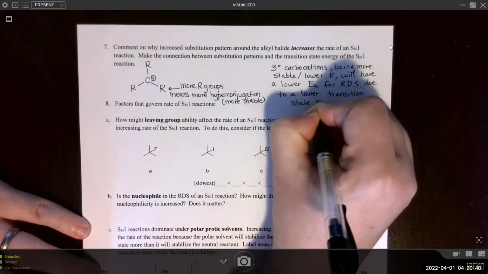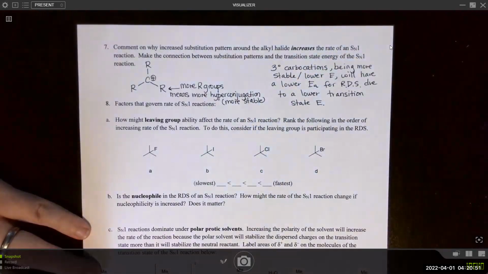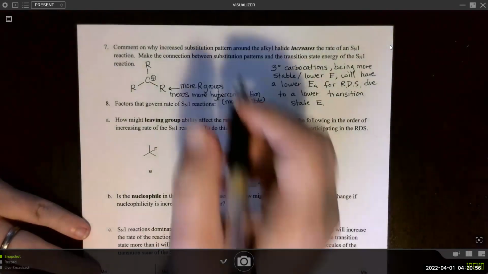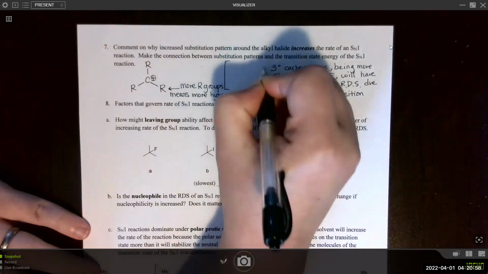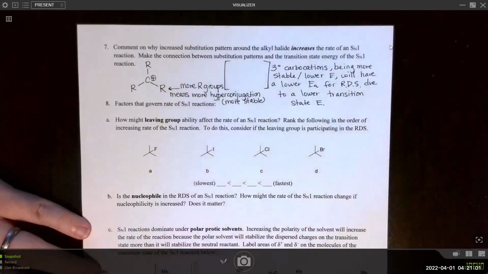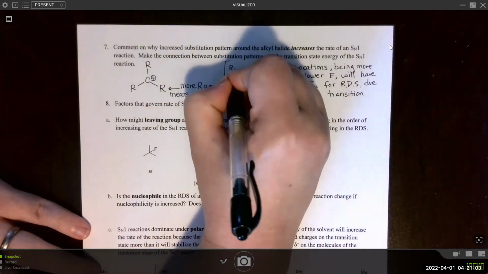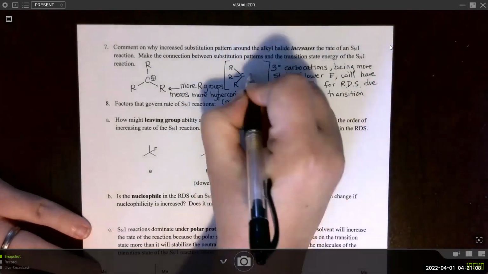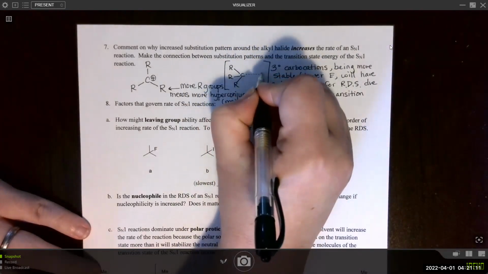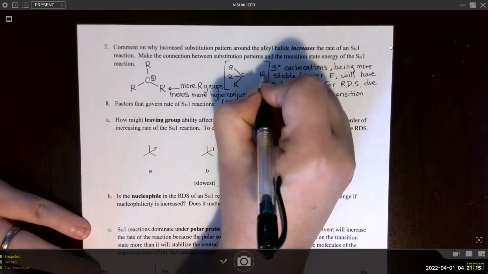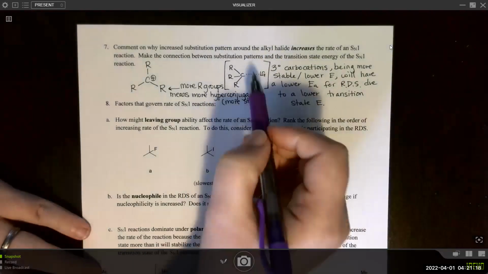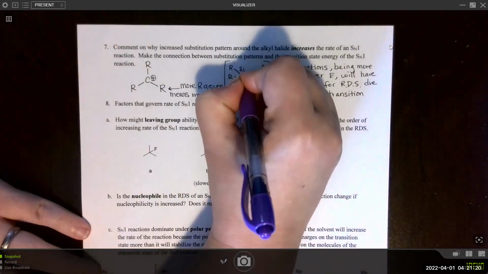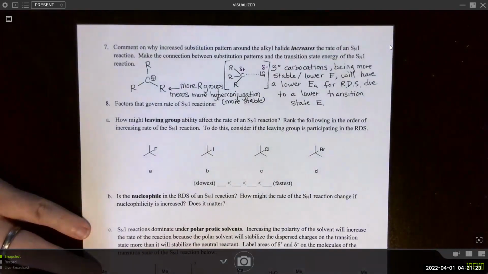So the reason for that is in the transition state, and I wish I had a good place to draw that, but basically let's use this space right here. What's happening in the transition state, right? We have R, carbon, R, R. And remember that the loss of the leaving group is what happens in the transition state. So this is already starting to take on some negative character, and the carbon starting to take on some positive character.